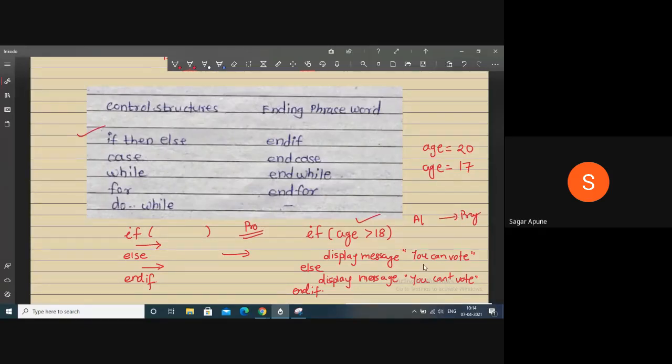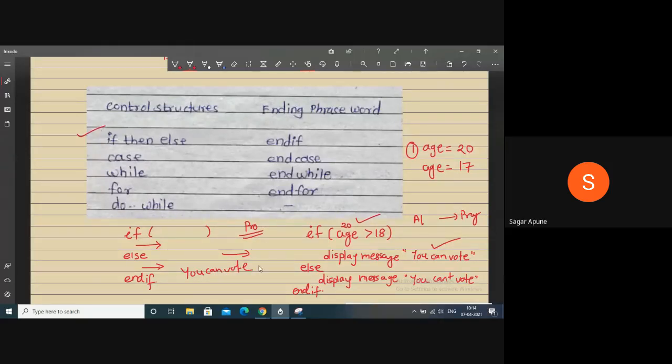In the next unit. So age is greater than 18. Suppose the first age value is 20. So here compare 20 with 18. 20 is greater than 18, yes. So this message will be displayed on the screen: you can vote.